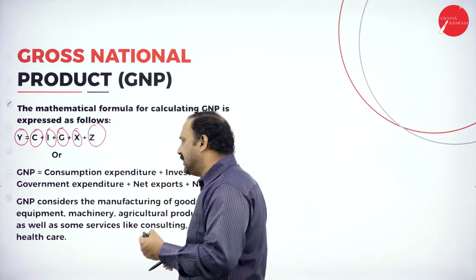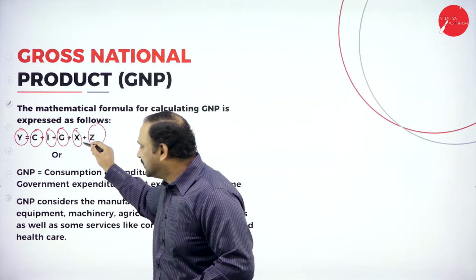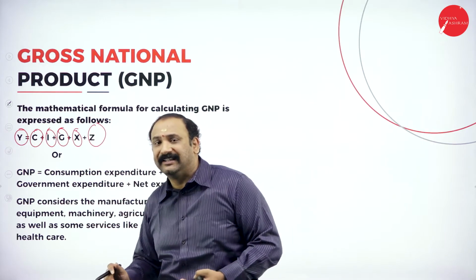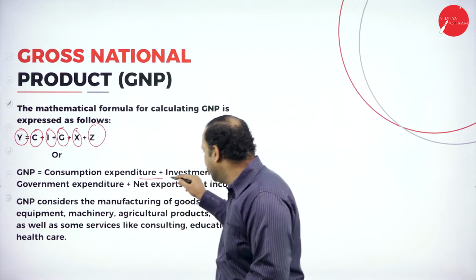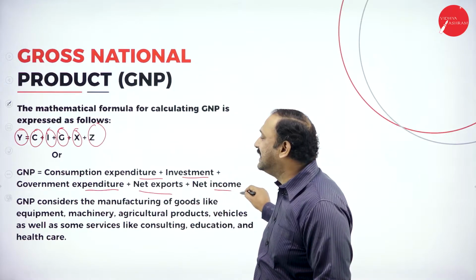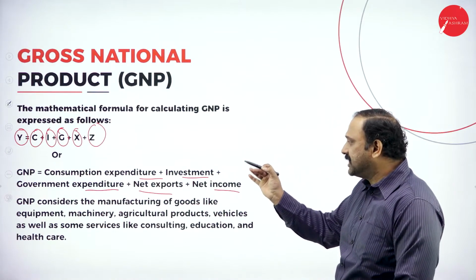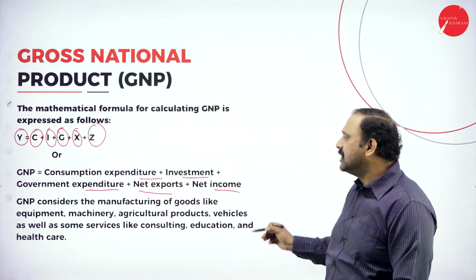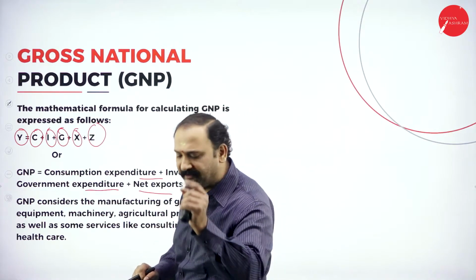Let's look at each one of them. C stands for consumption, I for investment, G for government expenditure, then we talk about the net exports, and then the net income factor. So GNP is equal to consumption expenditure plus investment plus government expenditure plus net exports plus net income. That is what the formula is all about. All of them added together will give you the GNP factor altogether.